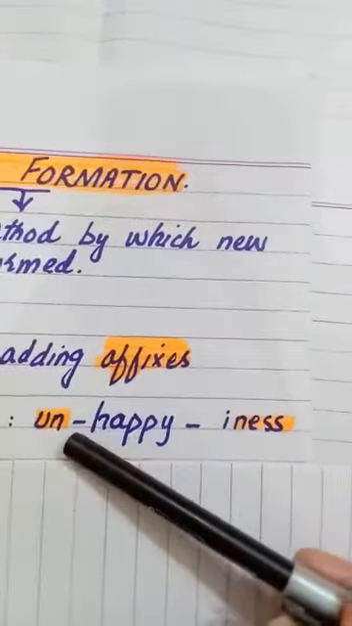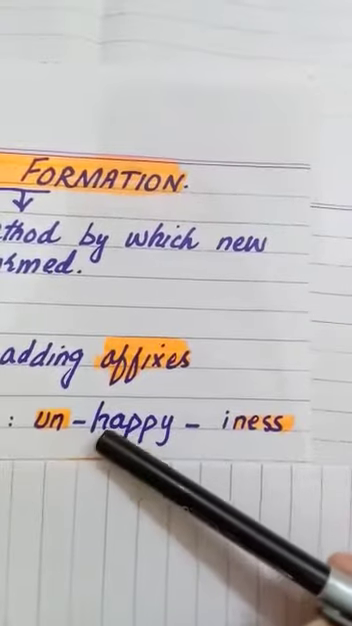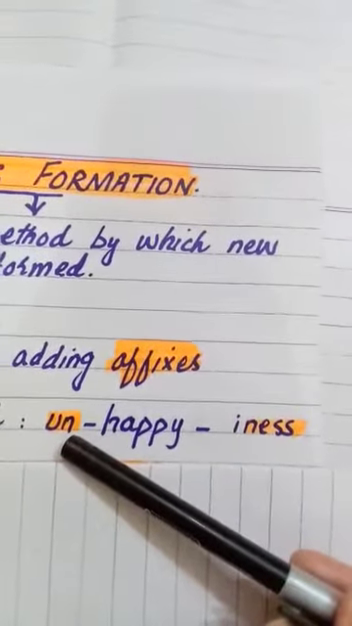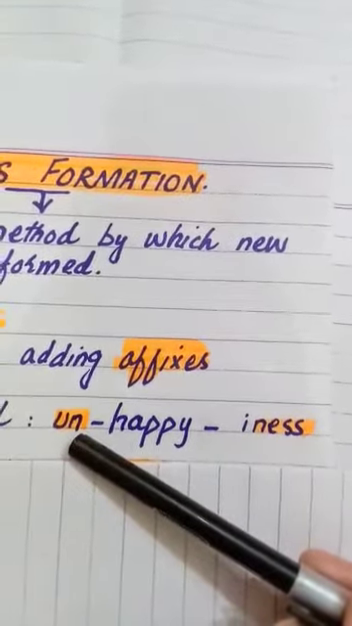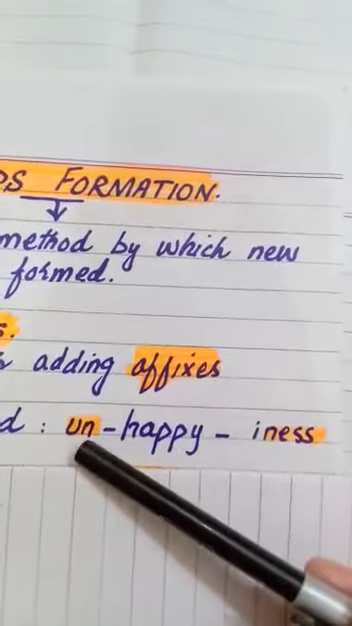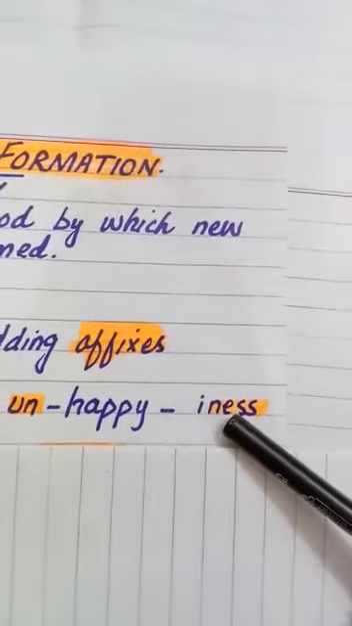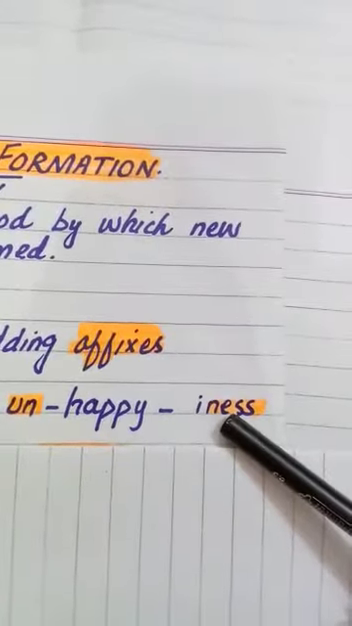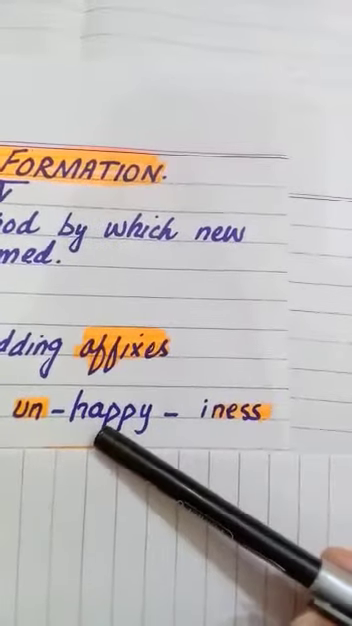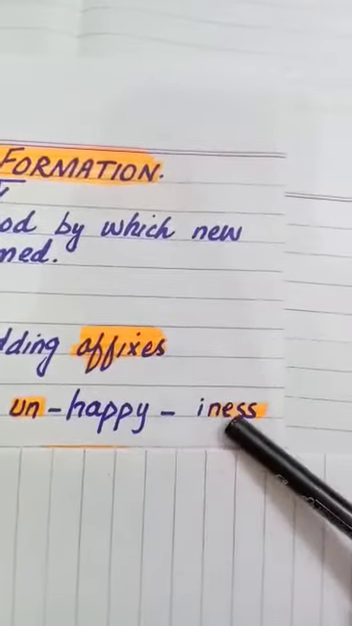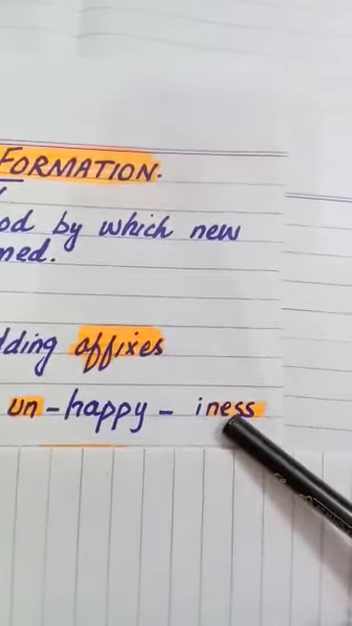When you put un with happy, it becomes unhappy, and we say we have added prefix with happy. Un is prefix because it is coming before a word. And the group of letters which comes at the end of any word is called suffix. Ness is suffix. When you write happy and then put ness with that, it becomes happiness. Un is prefix and ness is suffix. And these two combiningly are called affixes.